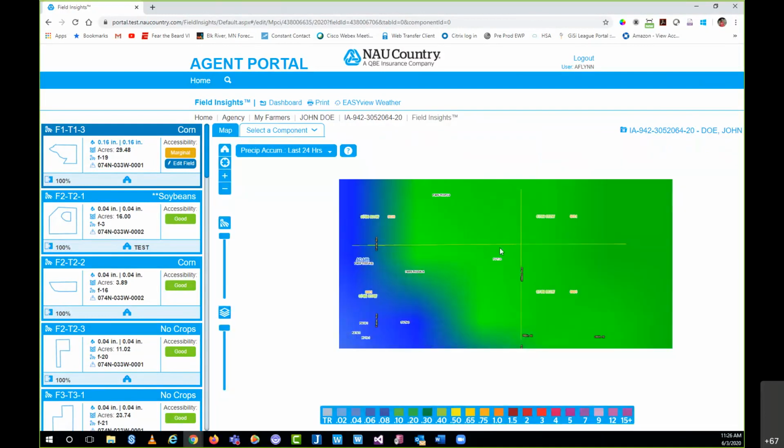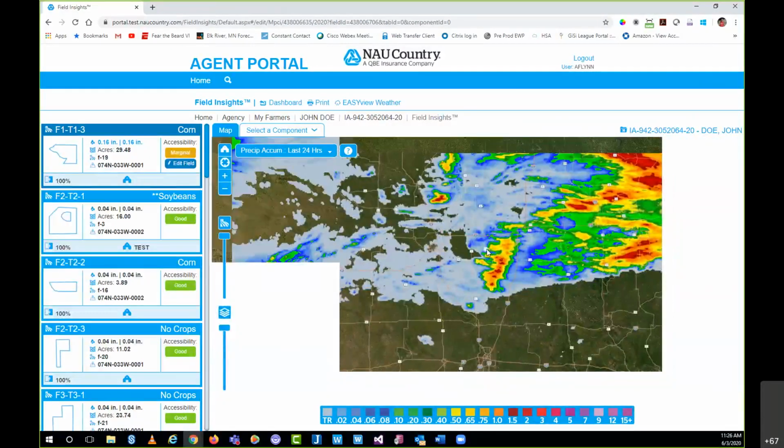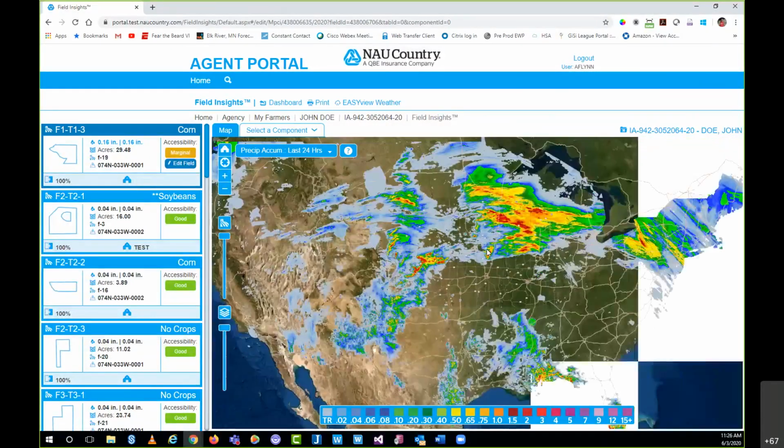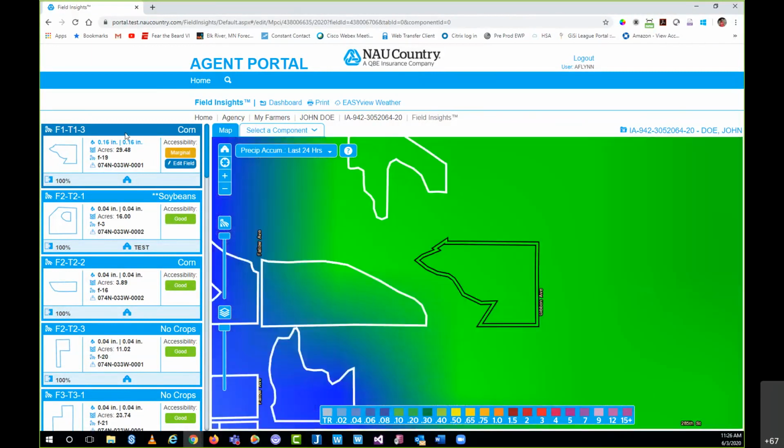And I always use this layer as an example to show that what's actually happening, and again, this is backed up by ClearEgg, is a giant Doppler of the entire country. And so we can see that data. Now, obviously, if John Doe was in here, he's not going to be too concerned about what's happening in Texas, as he would want to see what's just happening on his fields. But I just wanted to give this as a visual to show you what is actually being run on the map itself when we select some of these different layers. I'm just going to click my field card again. That's going to zoom me right back in to my field here.